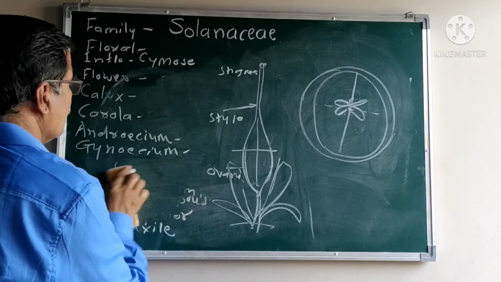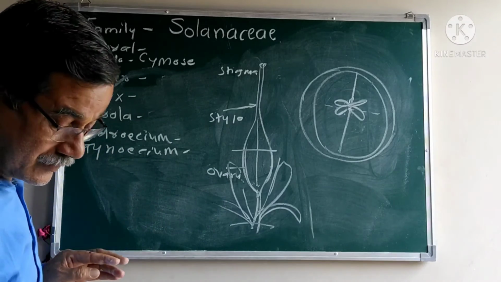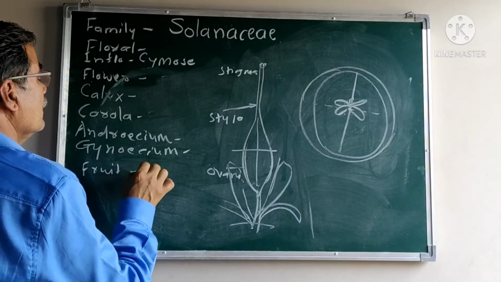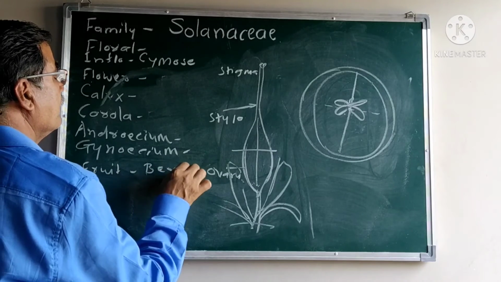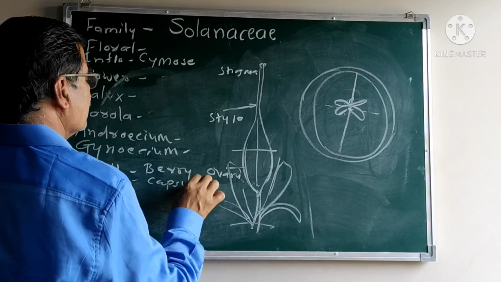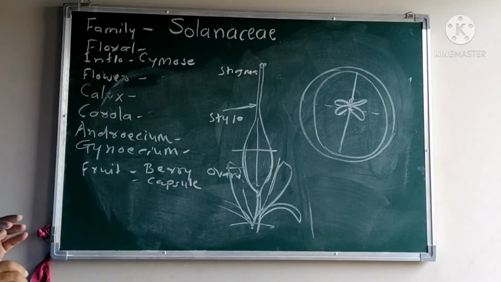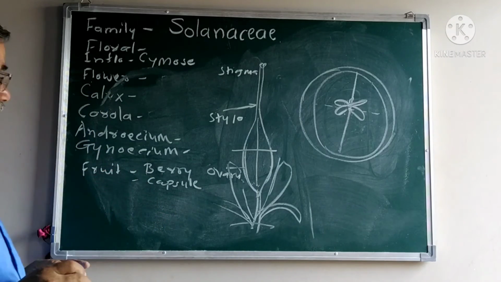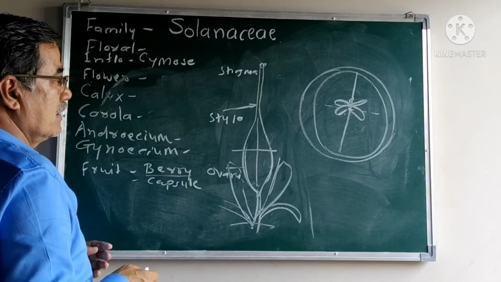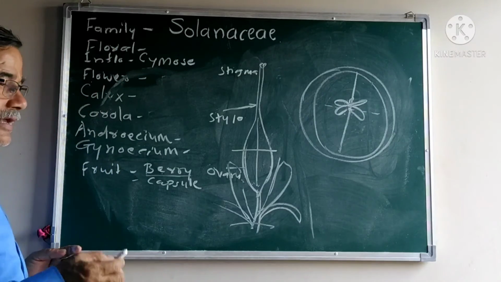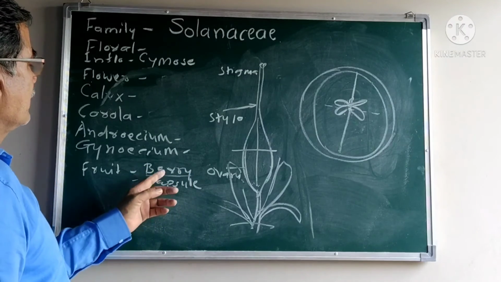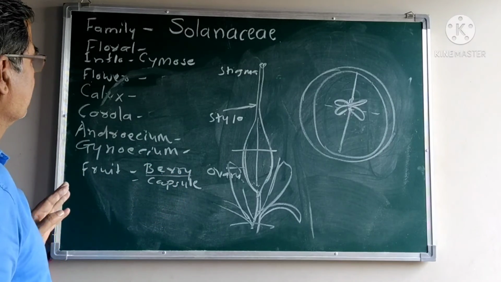The fruit is a berry, or it is also known as a capsule. We are familiar with the tomato as well as the brinjal. The fruit remains fleshy up to decaying, and it bears many seeds. Such a fruit is known as a berry.